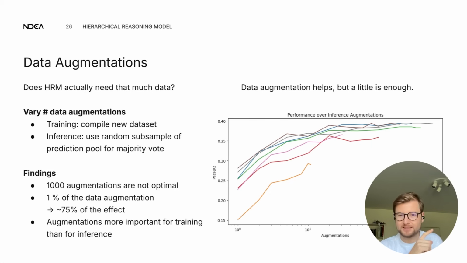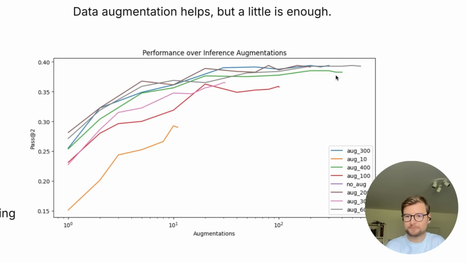Take home two, which is equally interesting, I think, is that, as before, the data augmentations seem to matter more at training time than at inference time. It's more important for your model to be trained on different augmented versions than to use all the different augmented versions so that you have a bigger prediction pool and your majority voting somehow becomes more stable. It's actually not the case, right? Basically, the curves that start further to the right, the curves of models that have used more data augmentations at training time, are flatter. As you use less and less data augmentation at inference time, they lose performance, but not as much. Whereas the curves that start further to the left decrease more steeply.